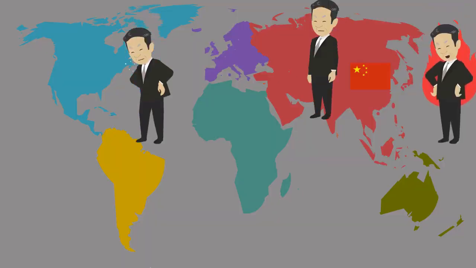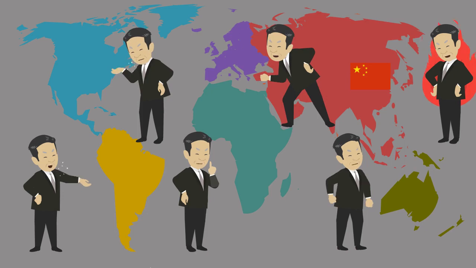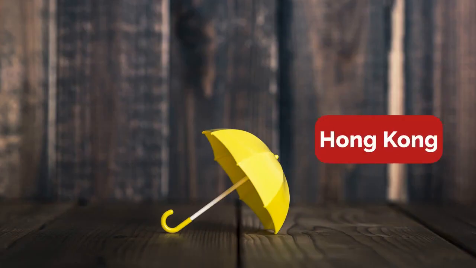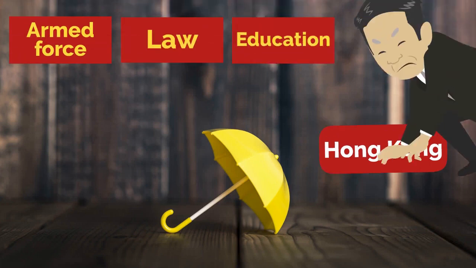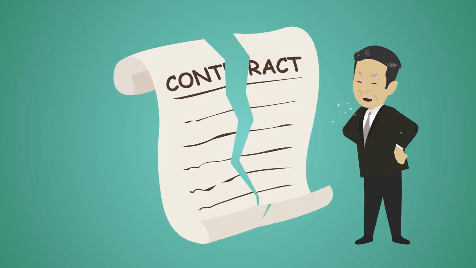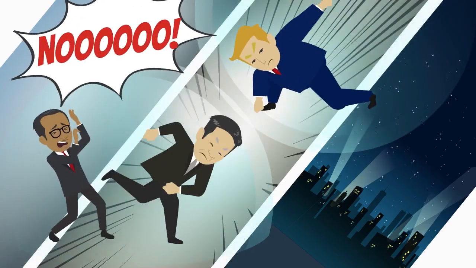The Chinese government is trying to silence the criticisms of the Chinese government by people around the world, especially in Hong Kong, by sneaky means using armed force, education and law. China is a selfish country that does not keep promises between nations. It disturbs the international order.